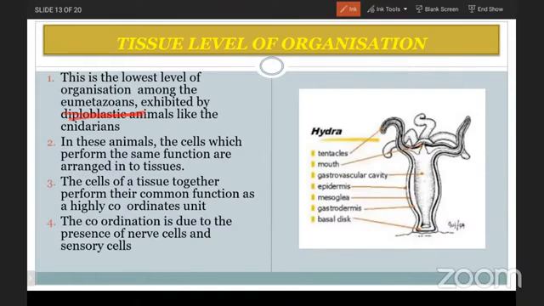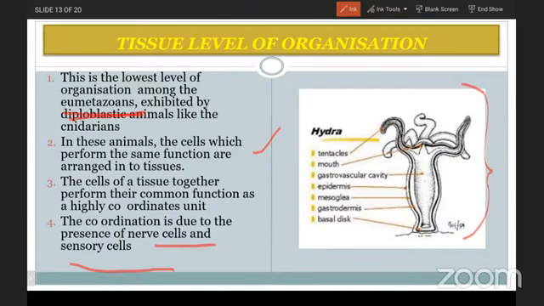In these animals, the cells which perform the same function are arranged into tissues. The cells of a tissue together perform their common function as a highly coordinated unit. The coordination is due to the presence of nerve cells and sensory cells. So due to the presence of nerve cells and sensory cells, formation of tissue is there, and that is known as the tissue level of organization, as in hydra.